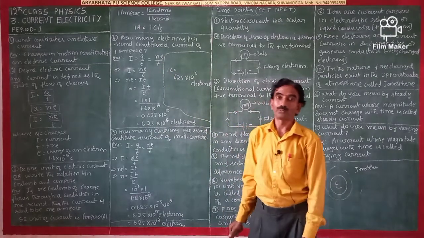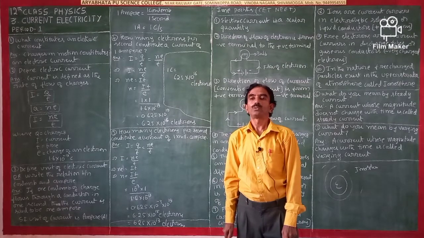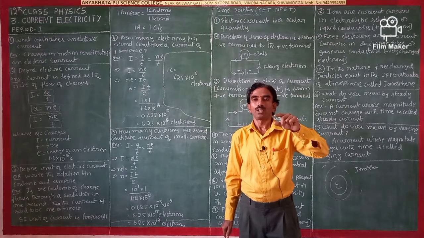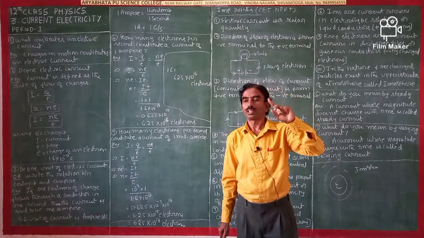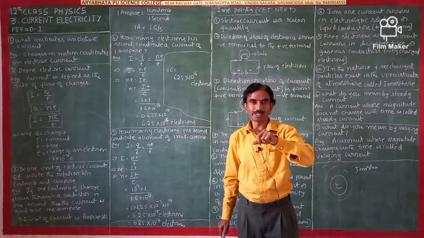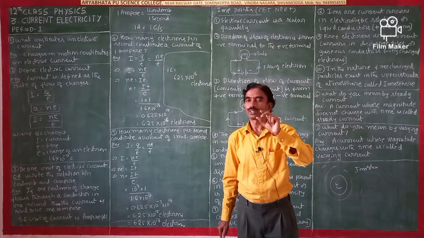So you are familiar with what is ampere. In your mobile battery, how many amperes are there? 800 milliampere, 100 microamperes, that is written on the mobile charger. You can take your mobile charger and see that.